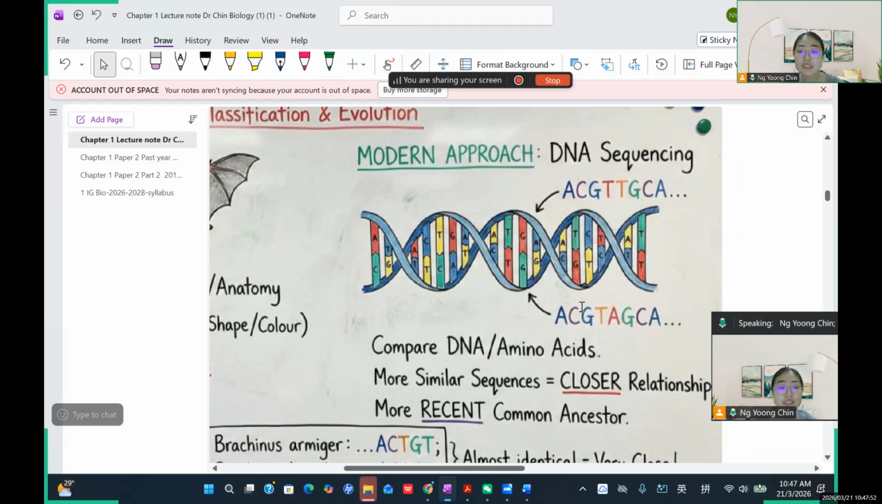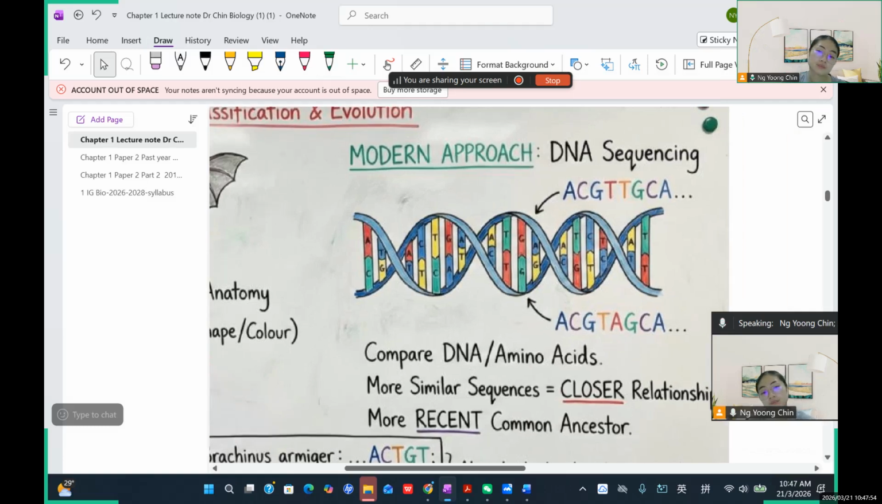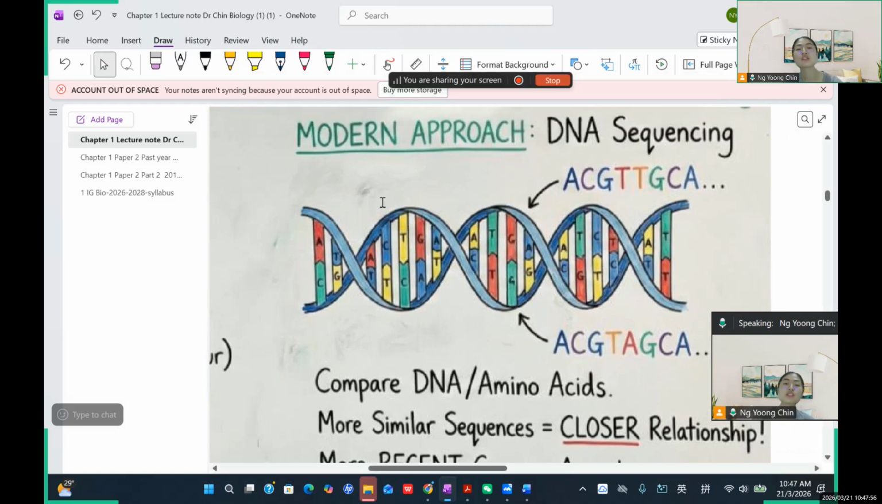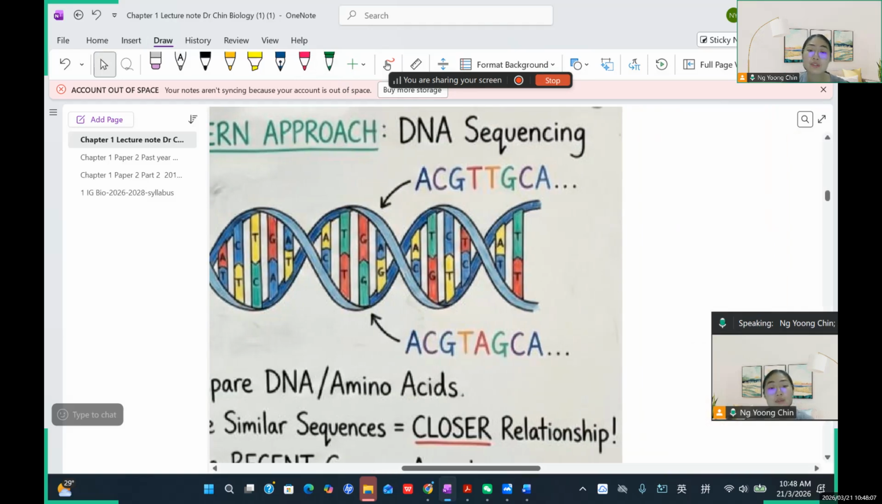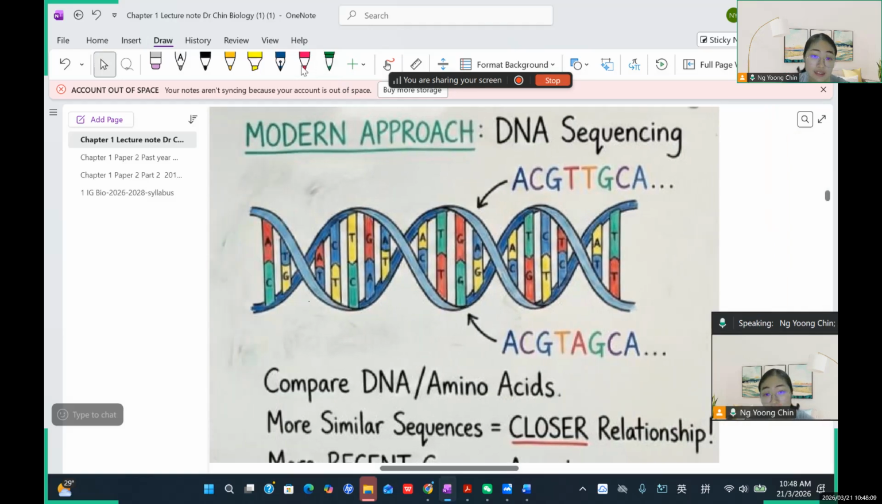So in the DNA sequencing, right? Oh, okay. I think this picture has a bit of an issue. Sorry. Because in DNA sequencing, we talk about the base sequence, okay? The nucleotide base sequence. The nucleotide base sequence refers to this. Can you see the alphabet inside? Yeah, so this is called the nucleotide base sequence.